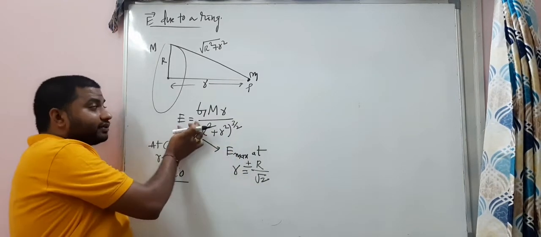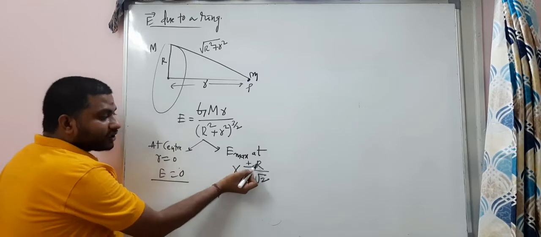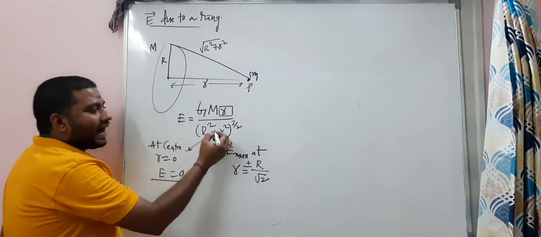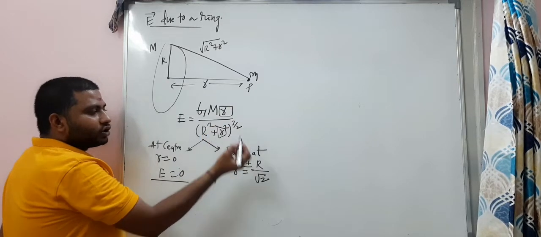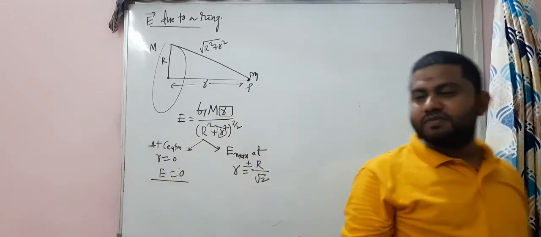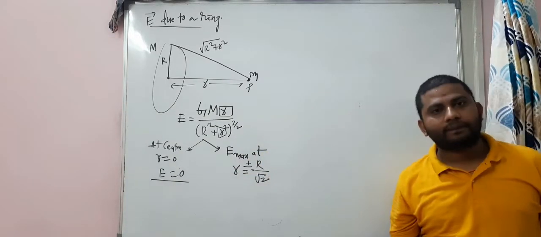If you want E maximum, what you do is substitute this R by root 2 value, R by root 2 and R by root 2, in the formula. So you will get the E maximum value. Alright? Everyone? E maximum value you will get there.